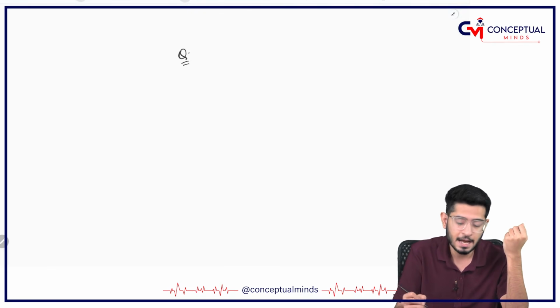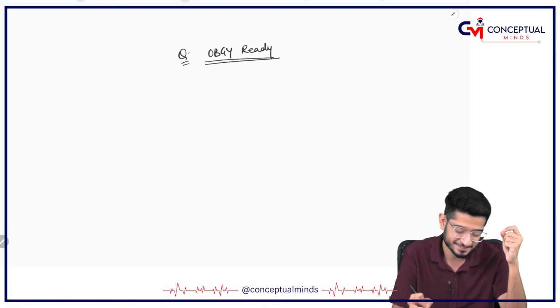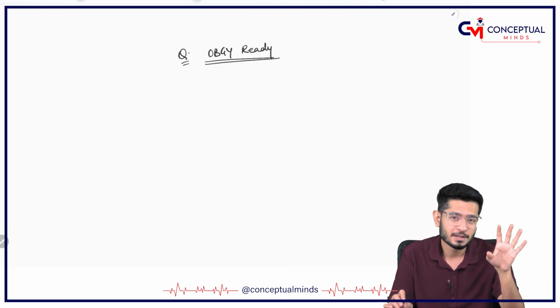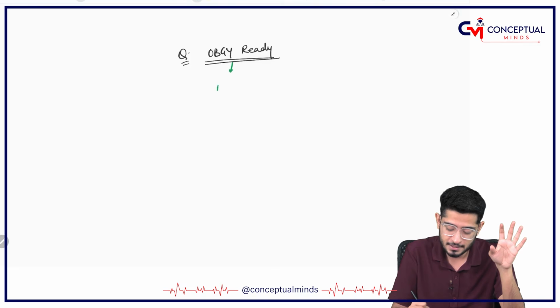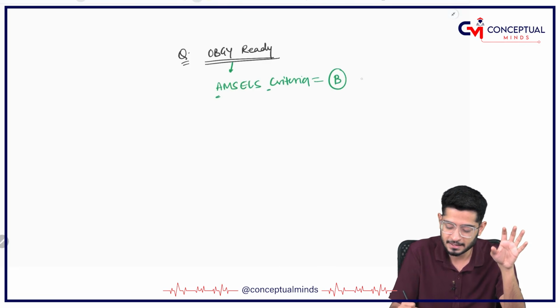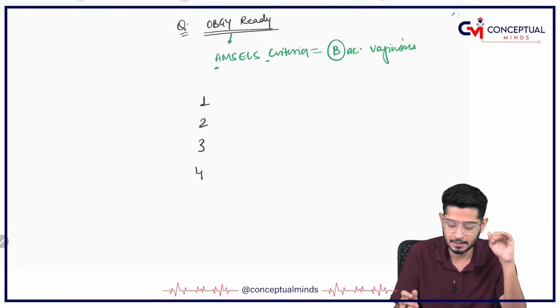But my dear friends, I want you to be OBGY ready. Now what does this mean? OBGY faculty can beat me for that, but still, remember one very important thing. There is a criteria that is called Amsel's criteria. Now A and C have come, so B is left. Amsel's criteria is for bacterial vaginosis. There are some 4 things in this criteria.